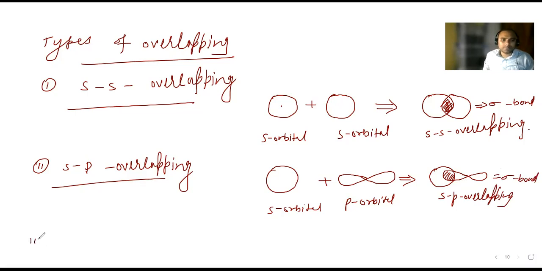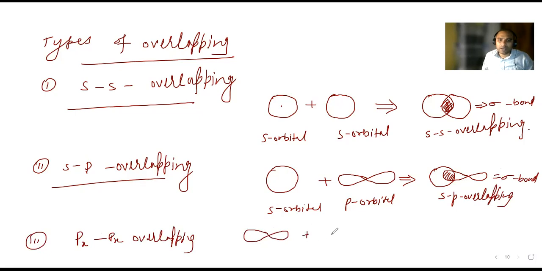Third one is PP overlapping. Suppose this is a PX orbital, and again one more PX orbital is there. They form a sigma bond again. See, head to head overlapping. This is also called PP overlapping, again resulting in sigma bond formation.